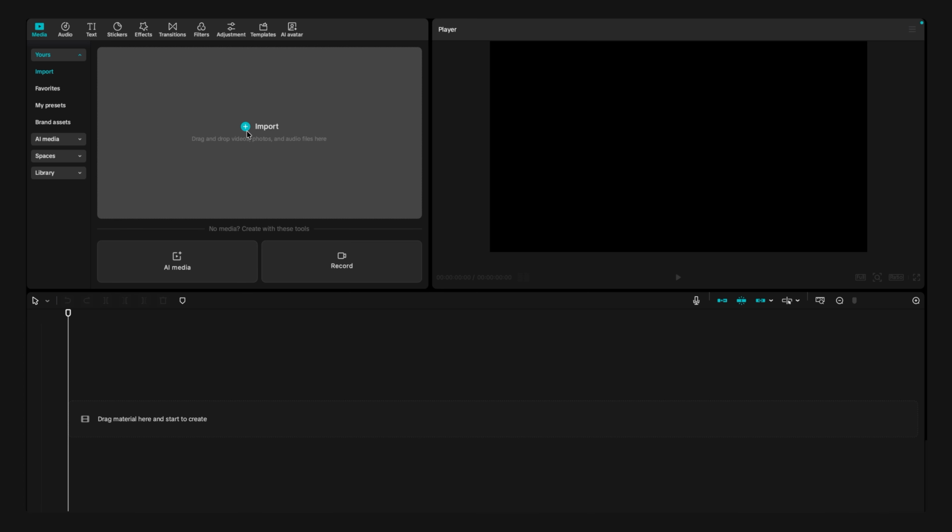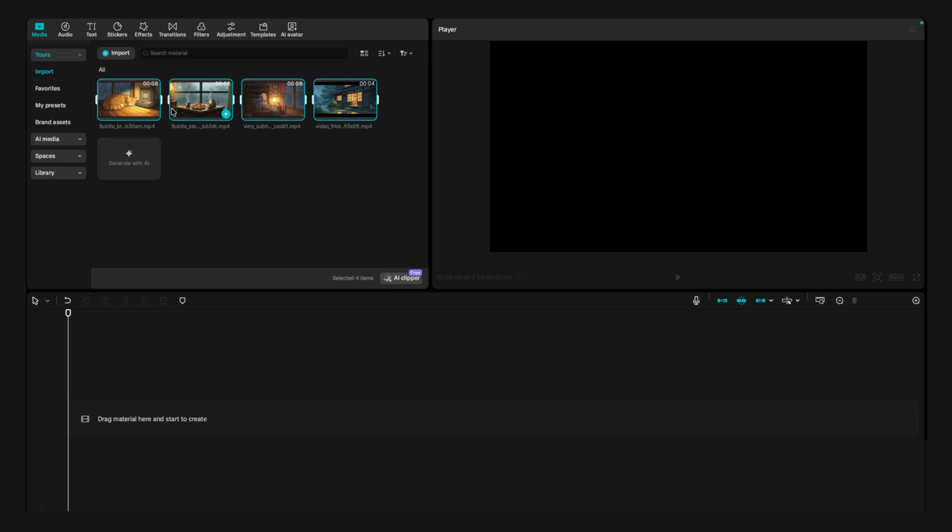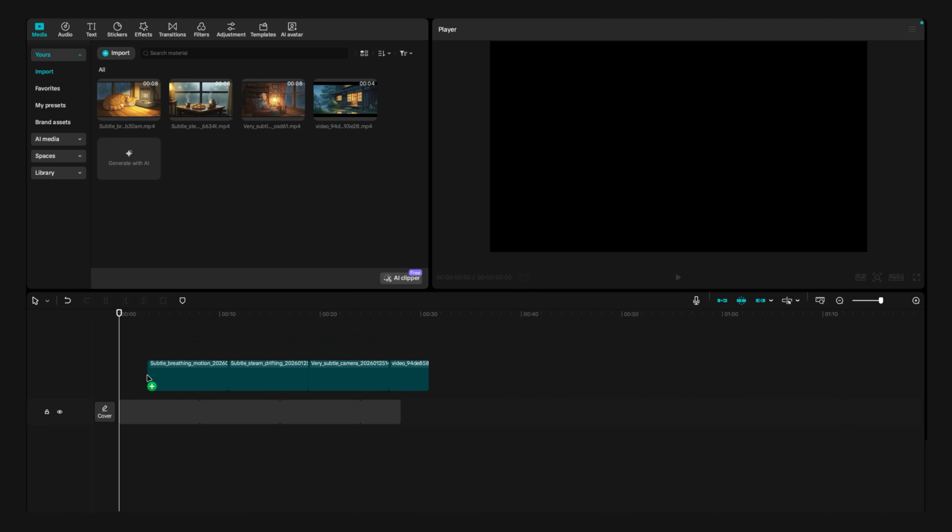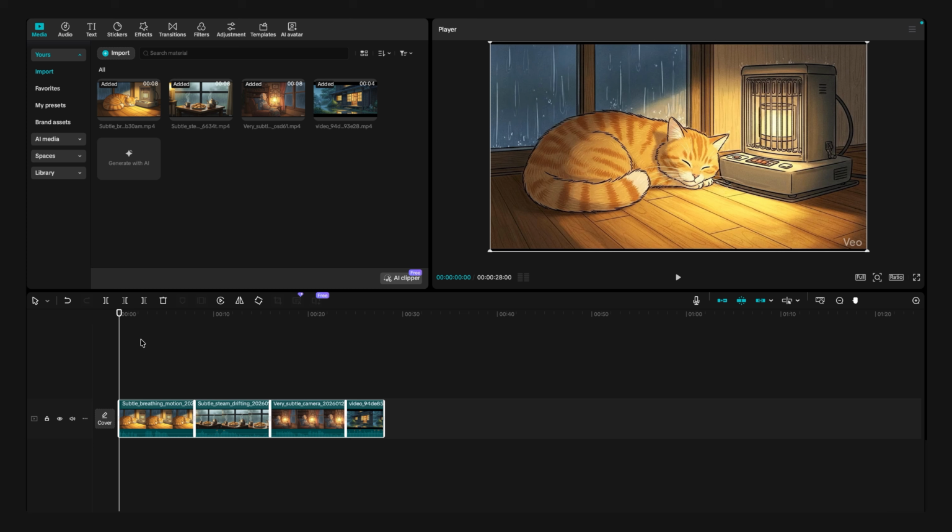And for that, we're going to use CapCut. This is all you need to do next. Open CapCut, click on Import, and select all the clips you generated from WayinVideo. Once all the clips are inside CapCut, simply drag them into the timeline one by one in the correct order, just like I've done here.